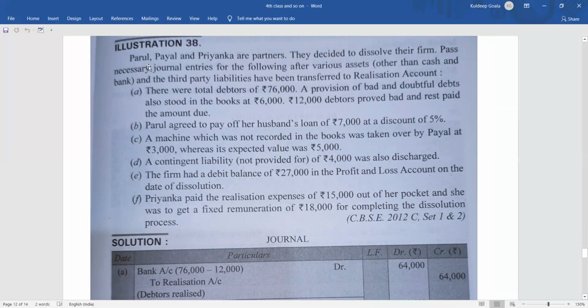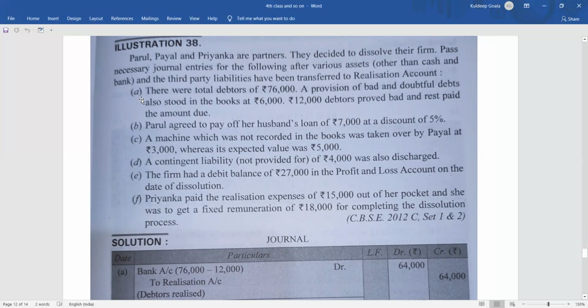What is here? Parul, Payal and Priyanka are partners. They decided to dissolve their firm. Pass necessary journal entries for the following after various assets other than cash and bank, and third party liability have been transferred to realization. All the things have been done, all the transfers have been made to the realization account. Now you have to do the final settlement from the realization account. How you are going to settle it, that is what you are going to show.